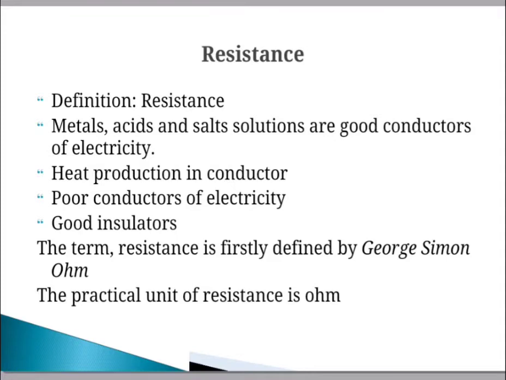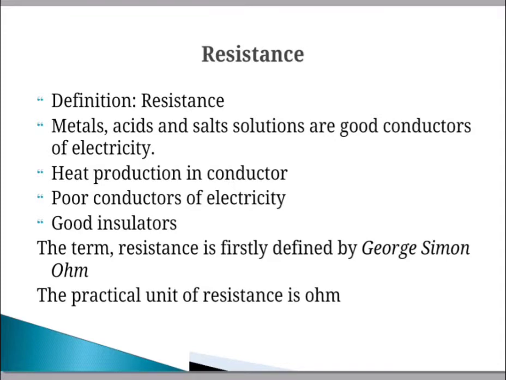Pure metals such as silver, copper and aluminum are also very good conductors, due to the large number of free, loosely attached electrons in their atoms. These electrons move in one direction due to the potential difference and collide with each other, and because of that a large amount of heat is produced in the conductor.